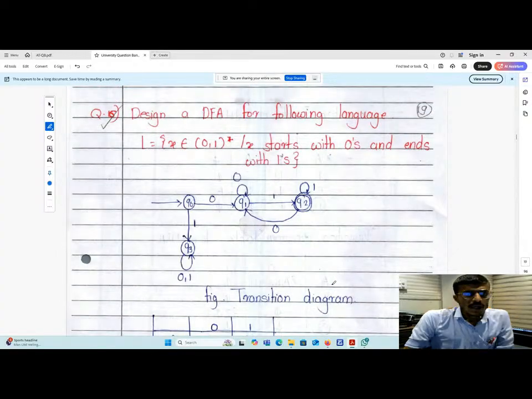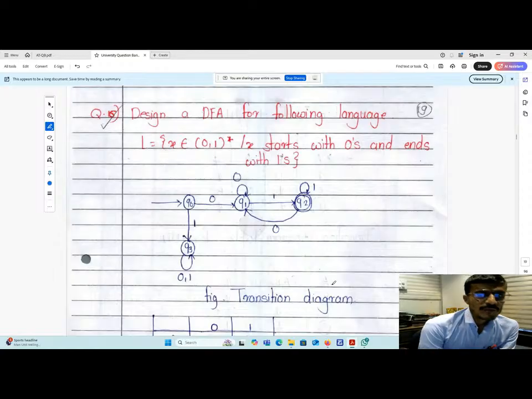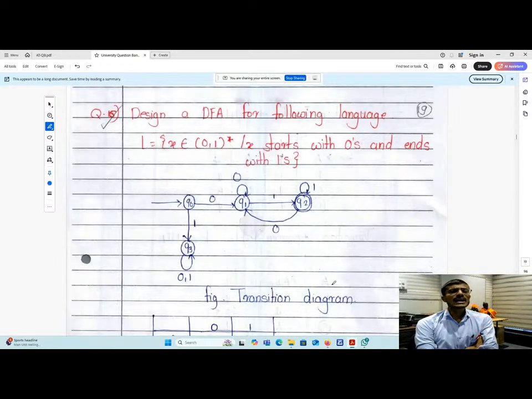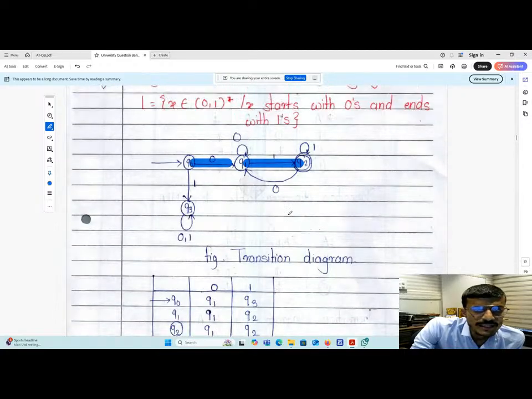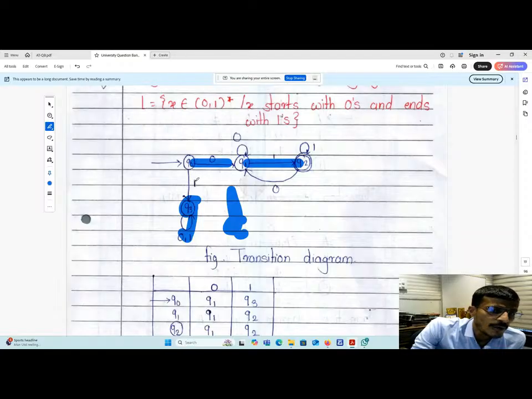Fine. Now the next question: design a DFA for the following language. L is equal to x belongs to {0,1}*, where x starts with 0 and ends with 1. So you can see here we are going to design this. Very simple. Start with 0 we have taken, end with 1 also we have taken, and we have taken Q3 as a dead state. It is a dead state because the string has to start with 0, so there is no option for this one. So that should go to the dead state Q3.